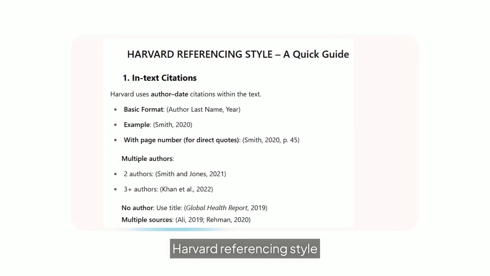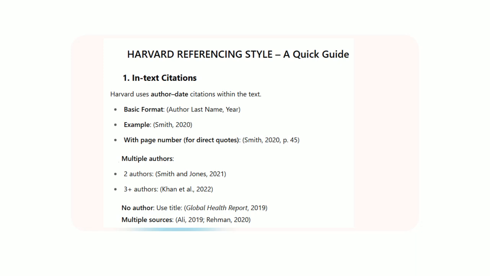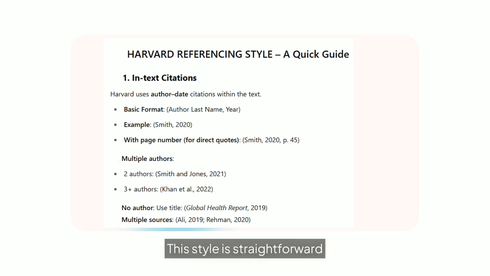Harvard referencing style uses author-date citations within the text. The basic format is author's last name, year. This style is straightforward and widely adopted across various academic disciplines.